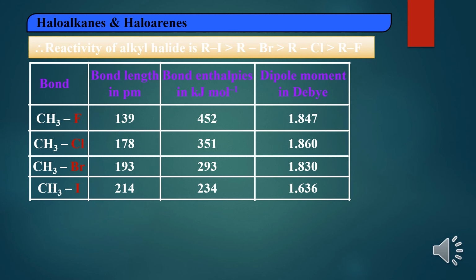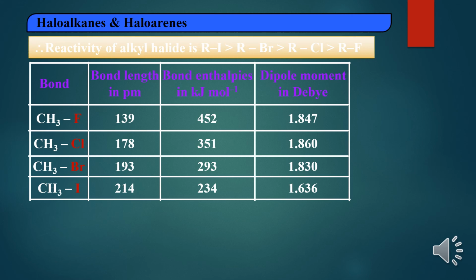Now bond enthalpy means the energy required to break the bond or for the formation of the bond, that is called bond enthalpy, and it is in kilojoules per mole. Down the group it goes on decreasing, like electronegativity goes on decreasing.